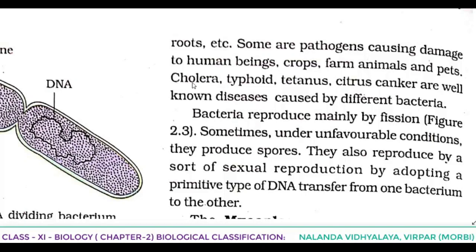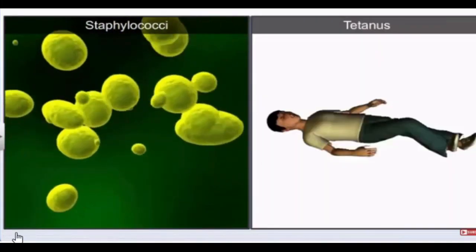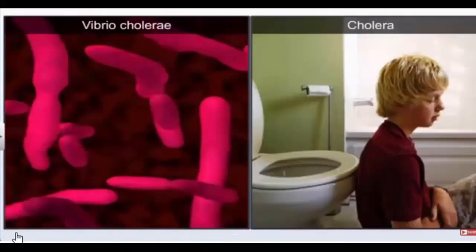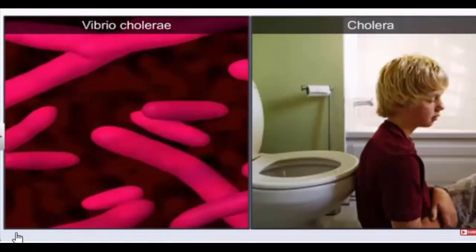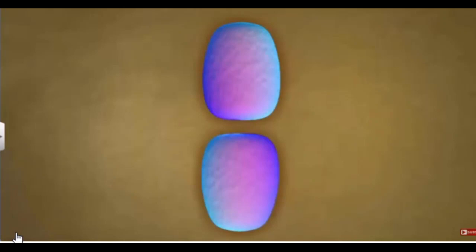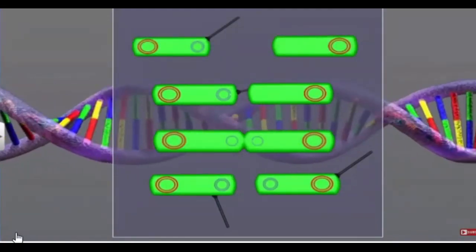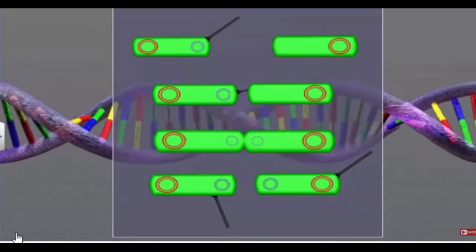Cholera, typhoid, tetanus, citrus canker are well-known diseases caused by different bacteria. So for the diseases caused by bacteria, if you have to cite examples, whatever you can remember: cholera, typhoid, tetanus, citrus canker, etc. So what is citrus canker? The word citrus you know, right? Related to what? Orange, lemon like that.